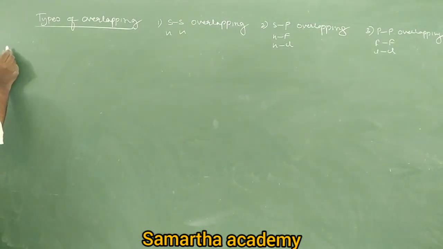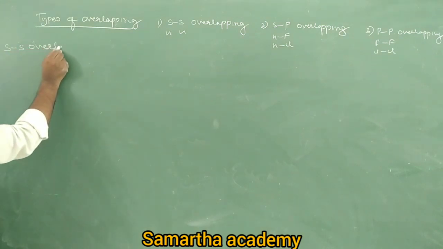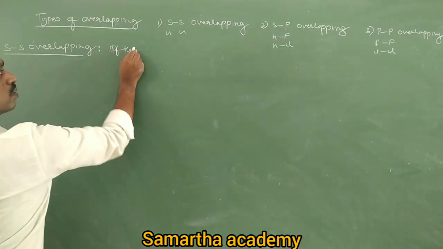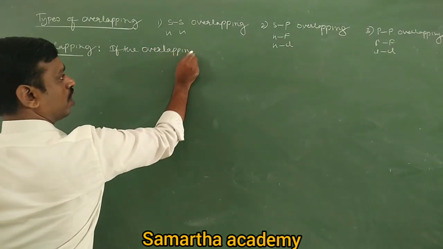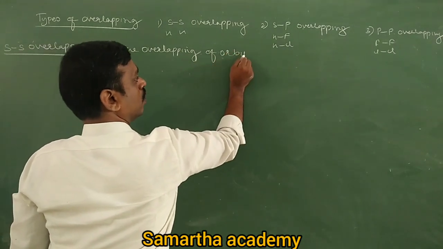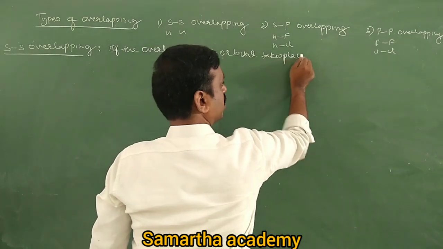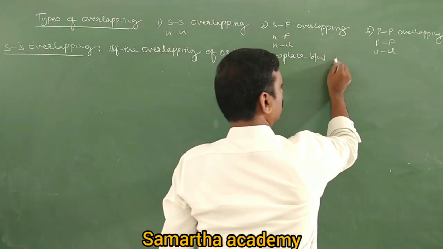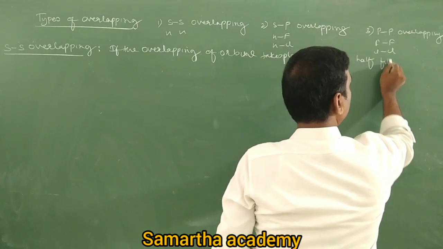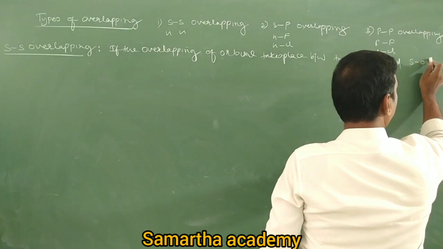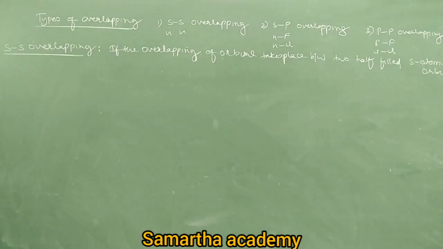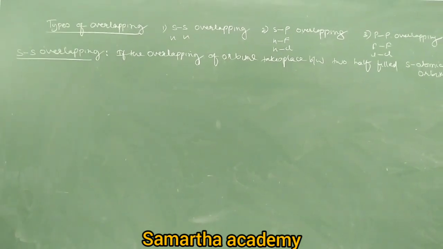So write down SS overlapping. If the overlapping of orbitals takes place between two half filled s atomic orbitals, it is called SS overlapping.